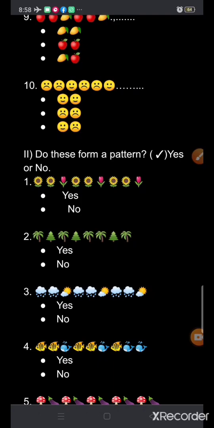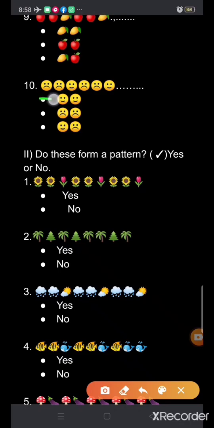So our 10th part is, two sad faces are given here and one smile face. Two sad faces and one smile face. Again, two sad faces and one smile face. Okay? Then after this smile face, which pattern will come here?